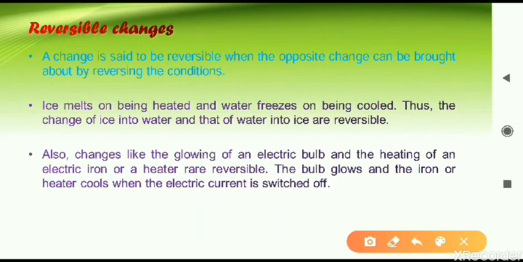Another example is given here: the glowing of an electric bulb. We can turn on an electric bulb, it will produce light, and easily again we can turn the switch off. So it can be done any number of times. On the passing of the electric current, the bulb will start glowing and it will turn off. This is a reversible change. Another example is the heating of an electric iron or heater. These are all reversible changes.